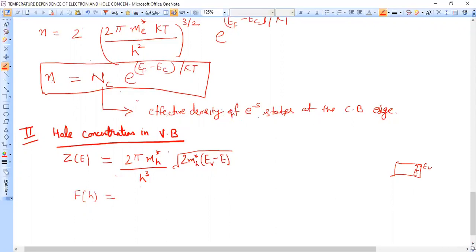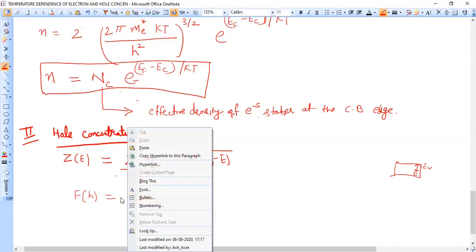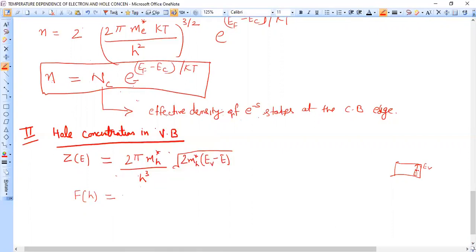Fh, what is Fh? It is the probability that the state is filled with holes, which will be equal to the probability that electrons are not filled. Fine. So it will be equal to 1 minus Fe.